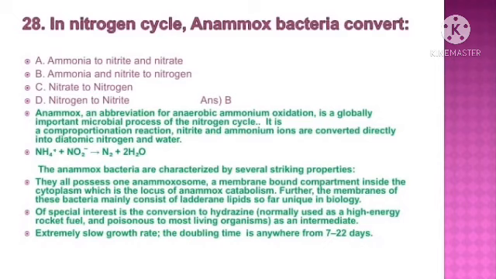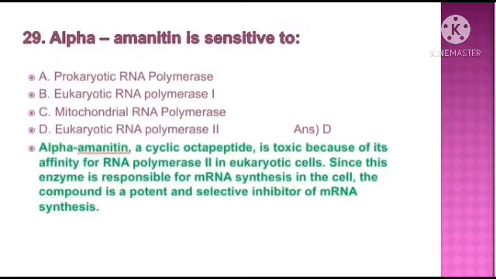Here, nitrite and ammonium ions are converted directly into nitrogen and water. They have some striking properties. They all possess one anammoxosome. Of special interest is the conversion to hydrazine as an intermediate. An extremely slow growth rate, the doubling time is anywhere from 7 to 22 days.